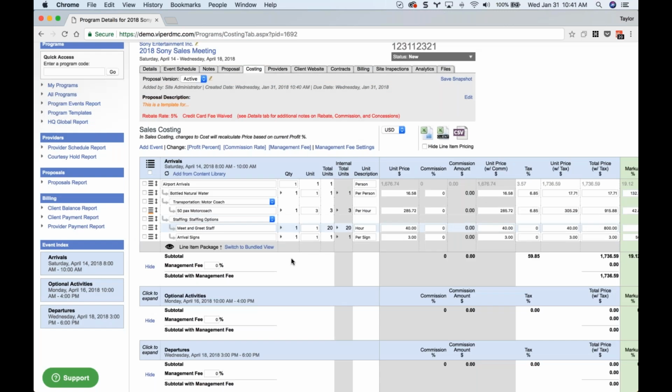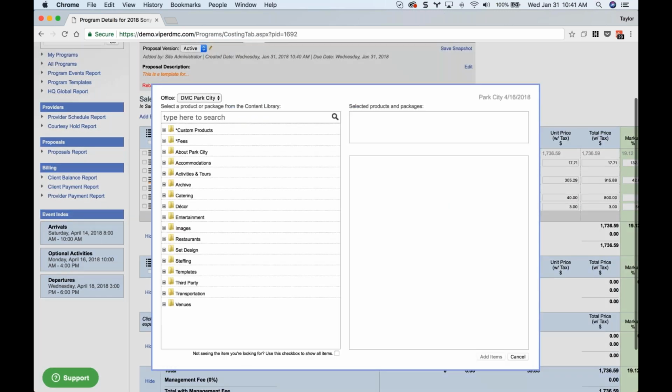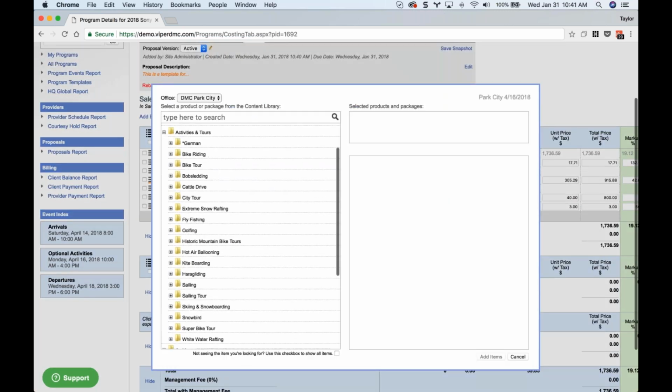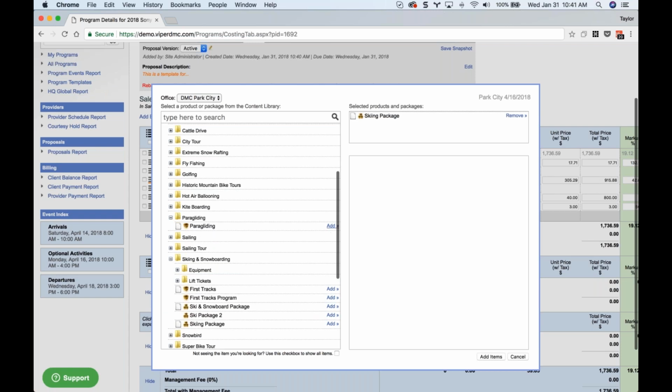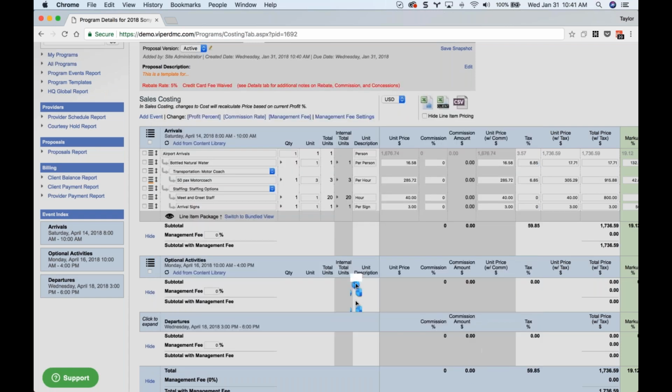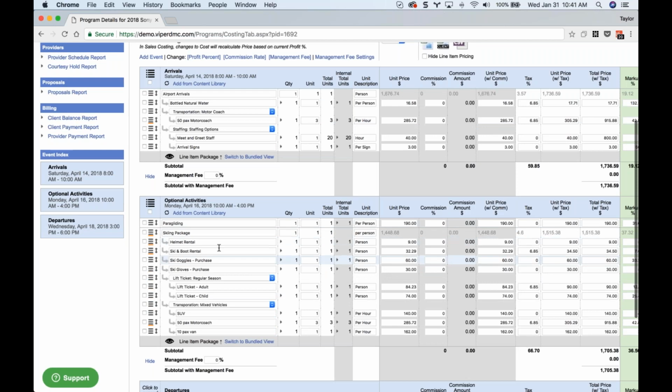And under optional activities, let's just drop in a couple things here. Just to keep things familiar, we were looking at the ski package last week. So I'm going to use the ski package and the paragliding product as well. Okay, so we'll drop in a couple items to optional activities. We've got paragliding and our ski package, and we've got our airport arrivals.